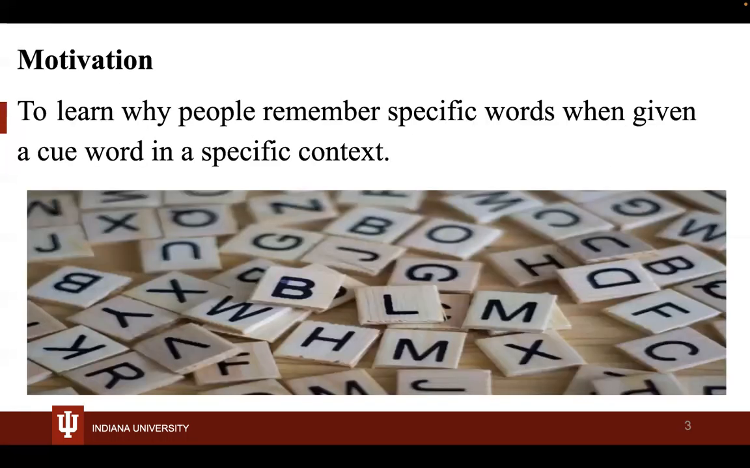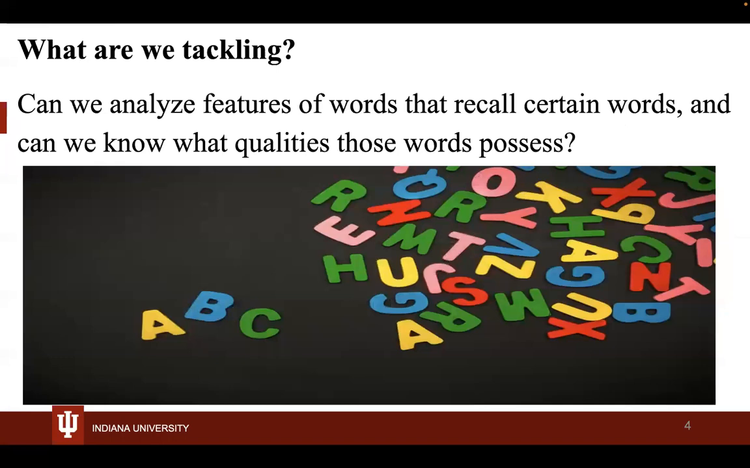What is our motivation for this project? We basically want to learn why people remember just those specific words when given a cue word in a specific context. The important problem that we are tackling is: can we analyze features of words that recall these certain words, and can we know what qualities these words possess?